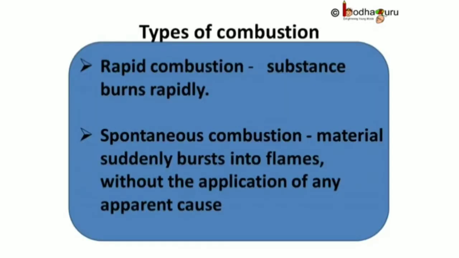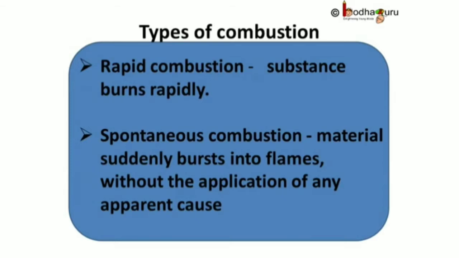So to sum up what we learned today, there are different types of combustion. Rapid combustion. In this case, the substance burns rapidly. For example, on bringing the gas lighter near a gas stove, after turning its knob to on position, the gas burns rapidly and produces a lot of heat and light.